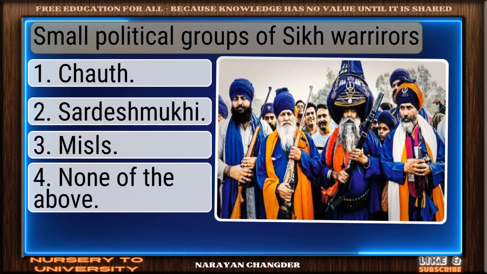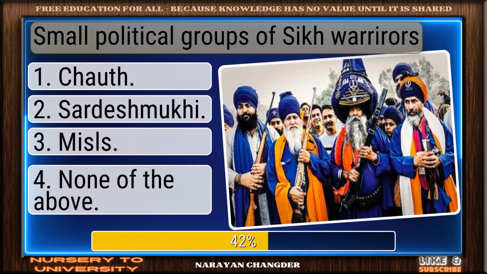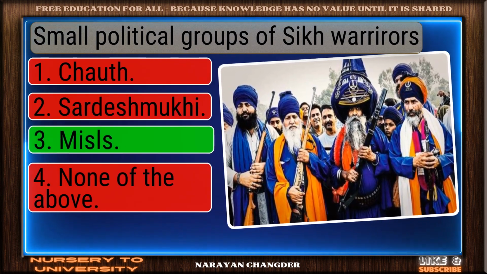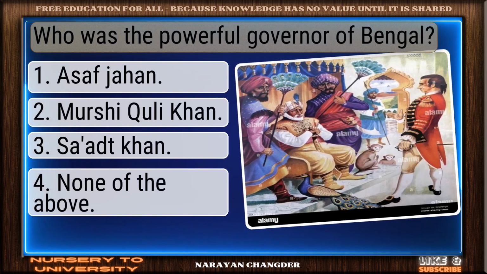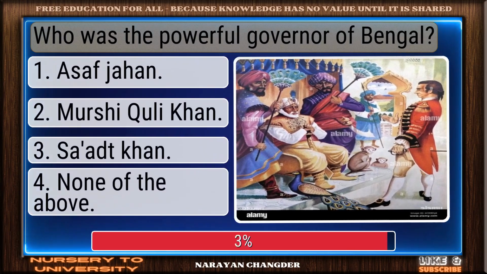Small political groups of Sikh warriors. On track. Missiles is the correct answer. Who was the powerful governor of Bengal?